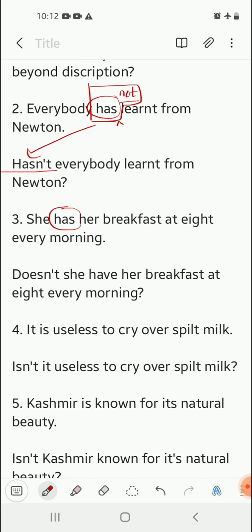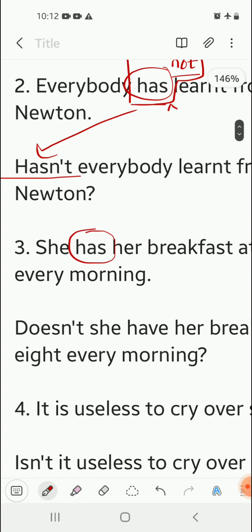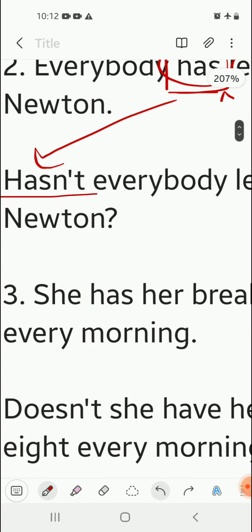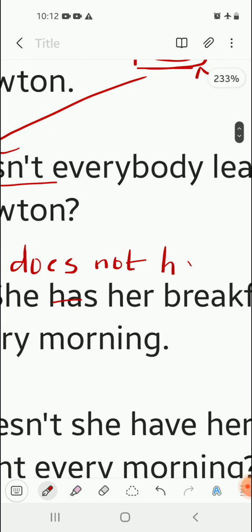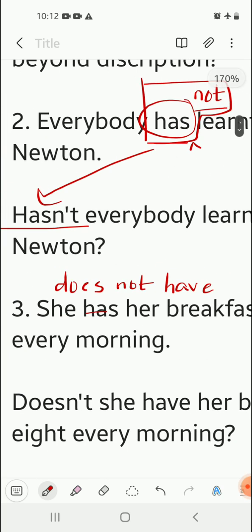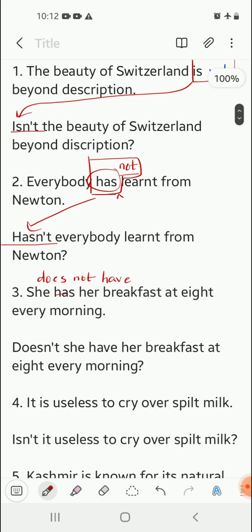Since there is no be form of verb in this sentence, in order to make it a negative sentence, we have to write she does not have. Has will become have. So she does not have her breakfast at 8 every morning. Now, since the sentence has become negative, we have to convert this sentence into an interrogative sentence.